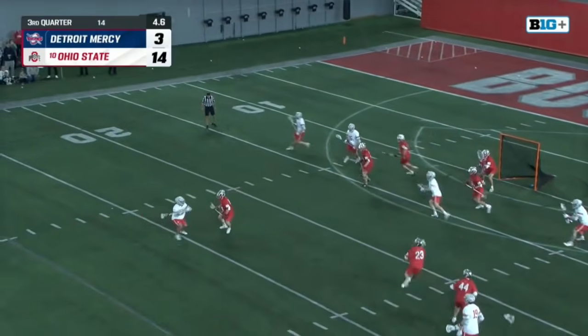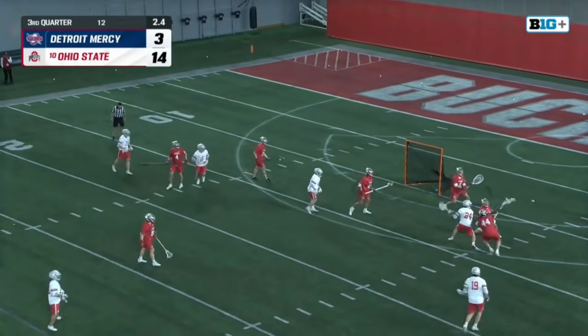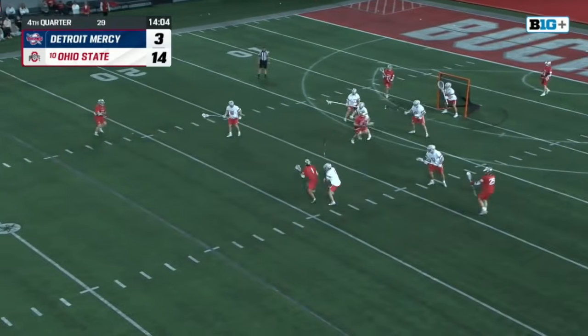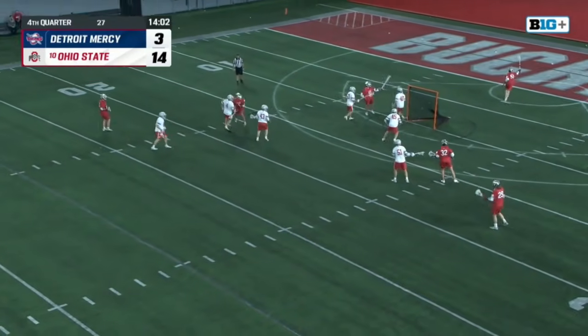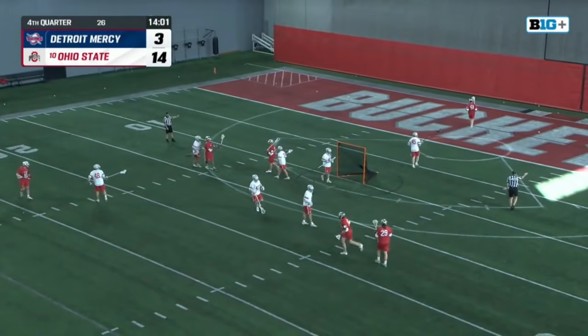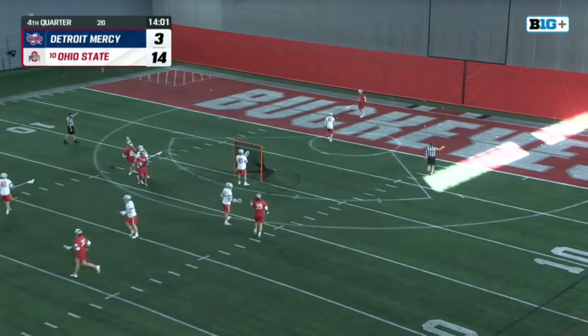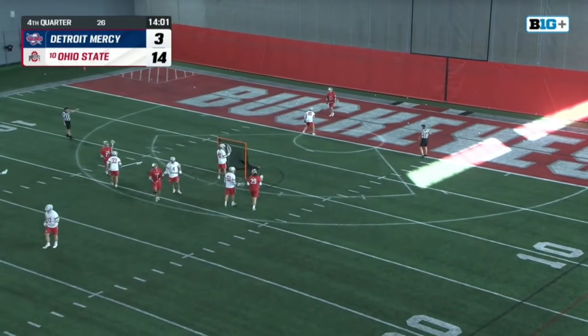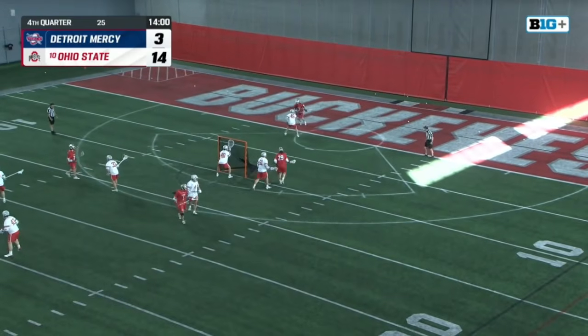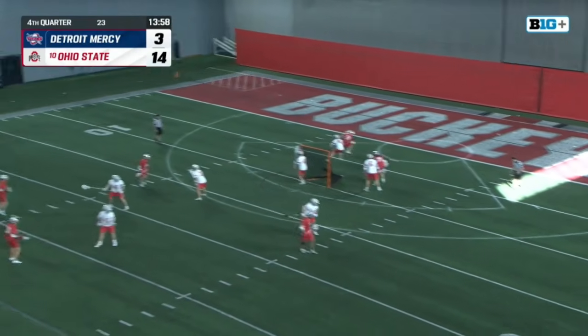Walsh leaves it outside. Rivera, one more, and just couldn't be corralled that time. On the shot clock, Thundercloud trying to turn the corner. He rifles one inside, and this will stay here. Win the quarter. That's what you want to see. If I'm Detroit Mercy, can you win the quarter against Ohio State?